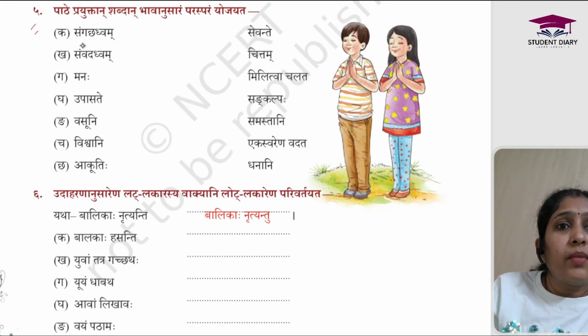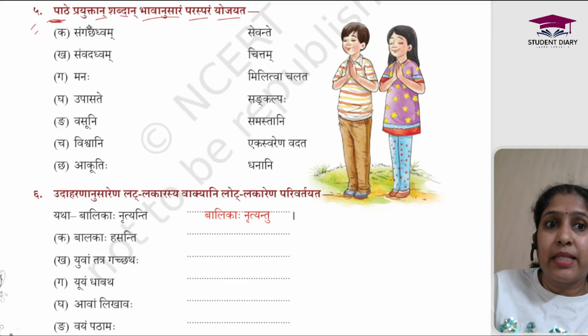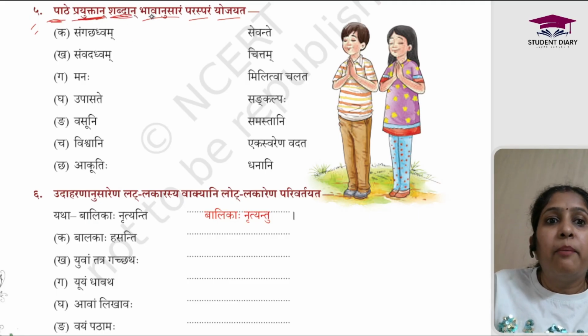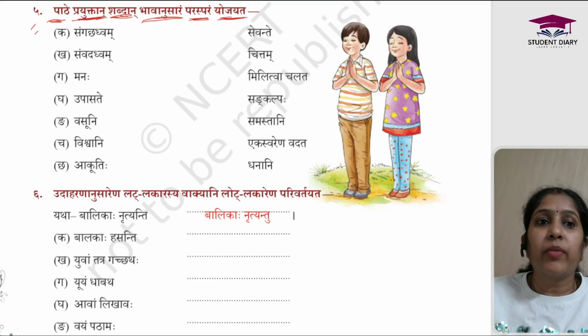Fifth one. पाठे प्रयुक्तान शब्दान भावानुसारम परस्परम योजयत. So पाठे means in the lesson, प्रयुक्तान means used, shabdan means words. So like the words which are used in the lesson. Bhavanusar means according to their meaning. Parasparam means with each other. Yojyat means join. So it's like join the words, basically match them, right?